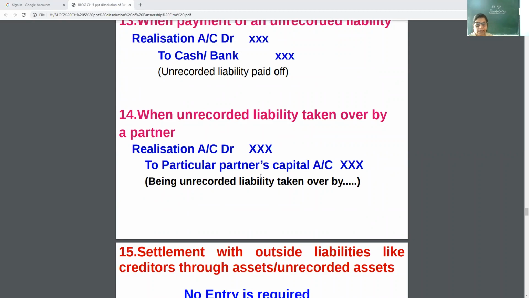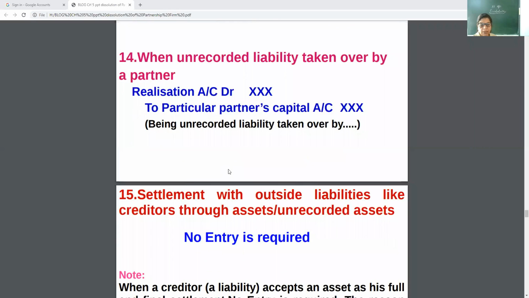See, I am giving you the example. Like me and Krish have a partnership, or Harshvardhan is also a partner. Now we find that one unrecorded liability is there, and Harshvardhan is ready to take that liability. He is saying that he will pay off this liability and he is ready to take over. So what will be the entry? Realization account debit to Harshvardhan's capital account. Last entry.